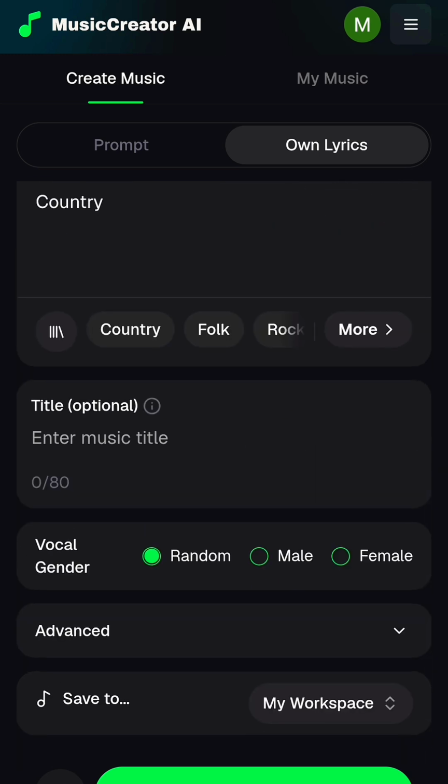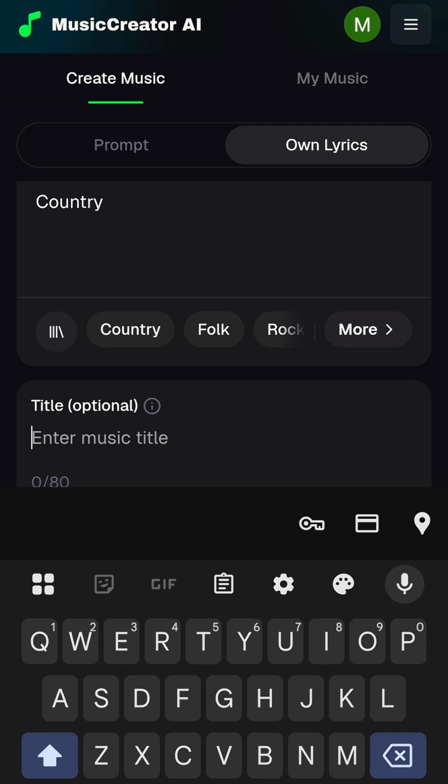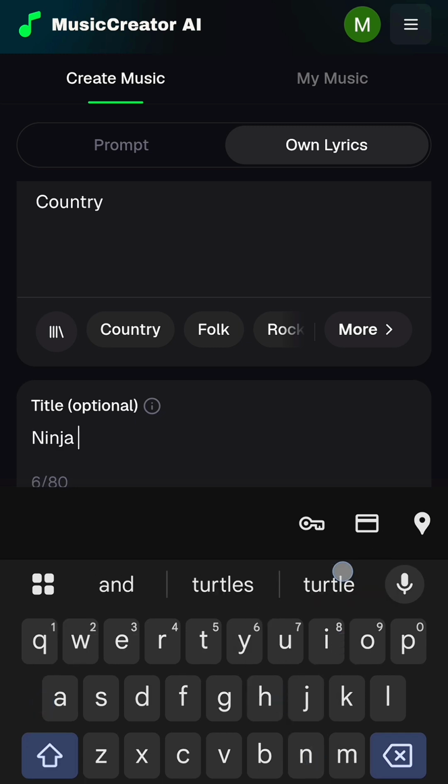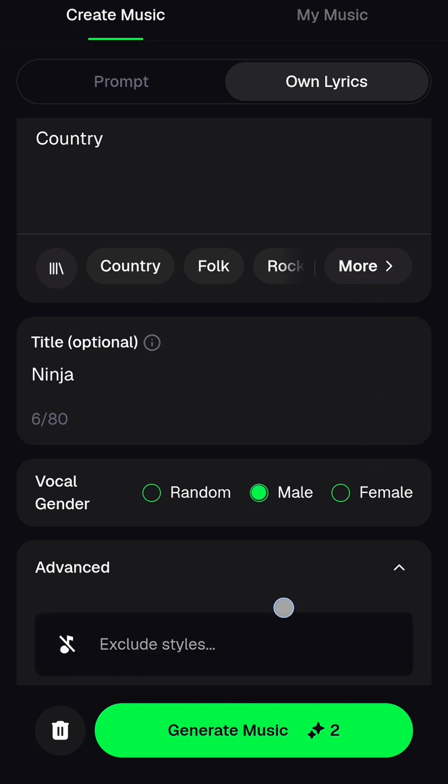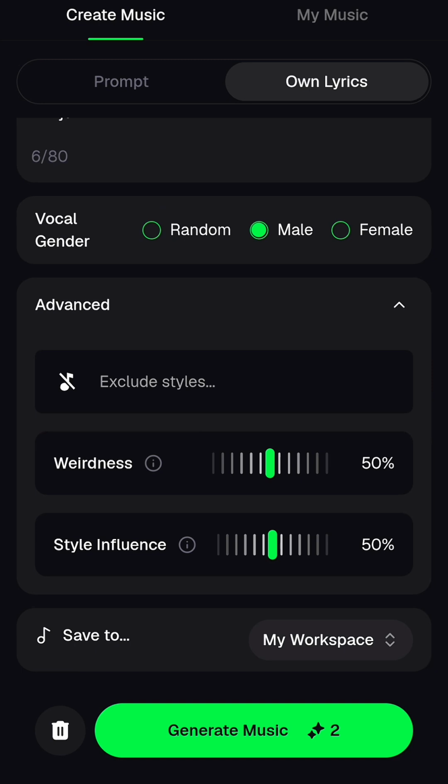Let's use Nigeria pattern. You can choose anyone here. I'm not good in music, so I don't know the one you choose. You can just choose anyone of your choice. Music title, let's say Ninja. Let me just write Ninja. So your voice, let me put male. If you are female, you can put female. If you are male, you can put male. Then advanced settings here, you can also set all these things if you know how to set them.